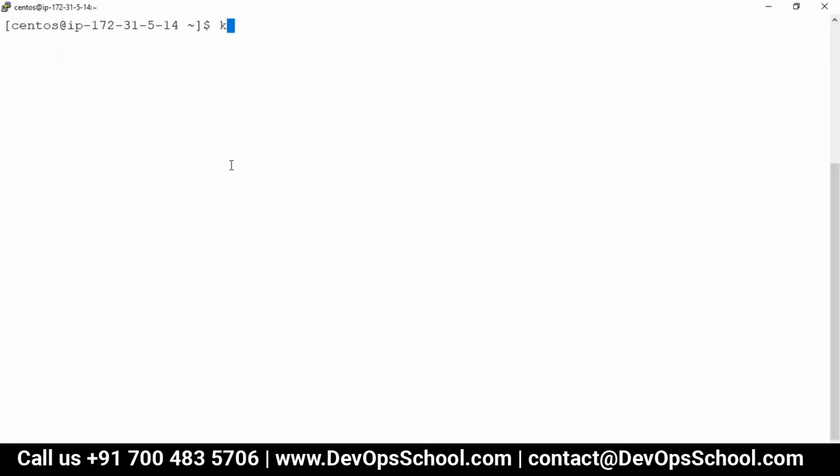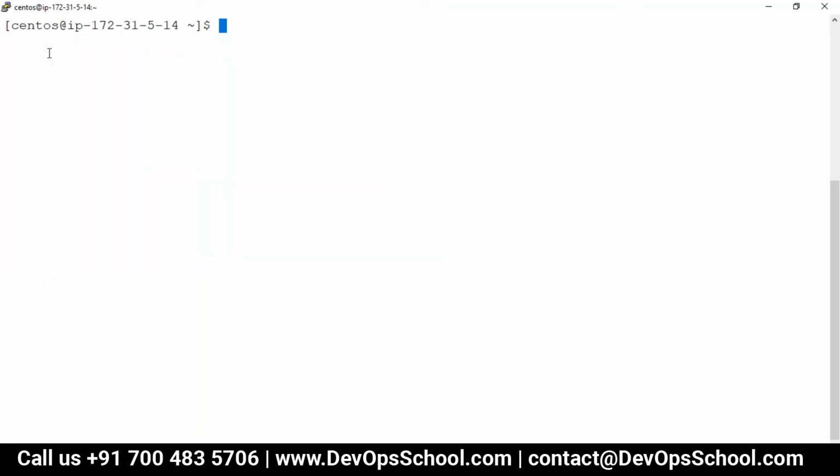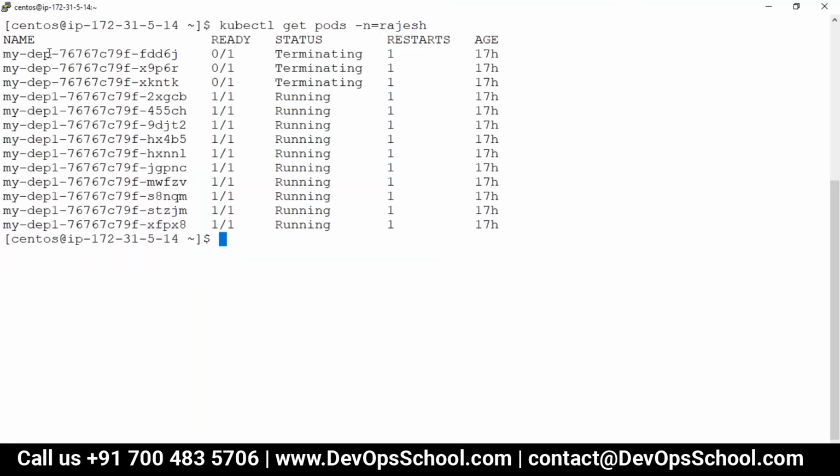Okay, so now you see here kubectl get pod -n Rajesh. I have a deployment, actually it's running. Can we do one thing? Can I get rid of this deployment? kubectl delete deploy mydep -n Rajesh. Now you see there's no pod here. Everything got deleted.